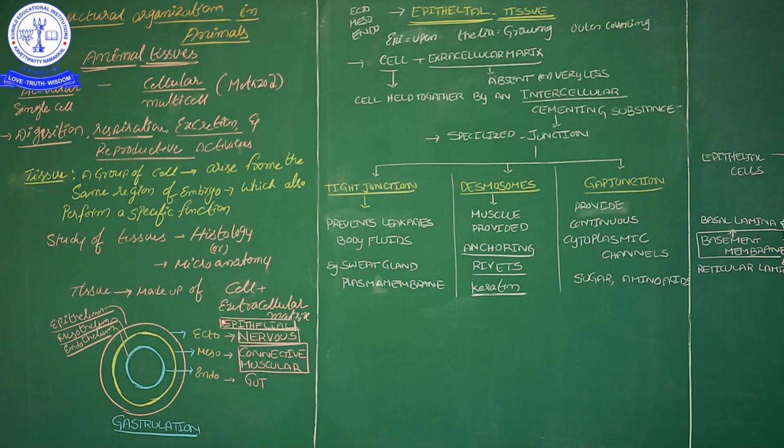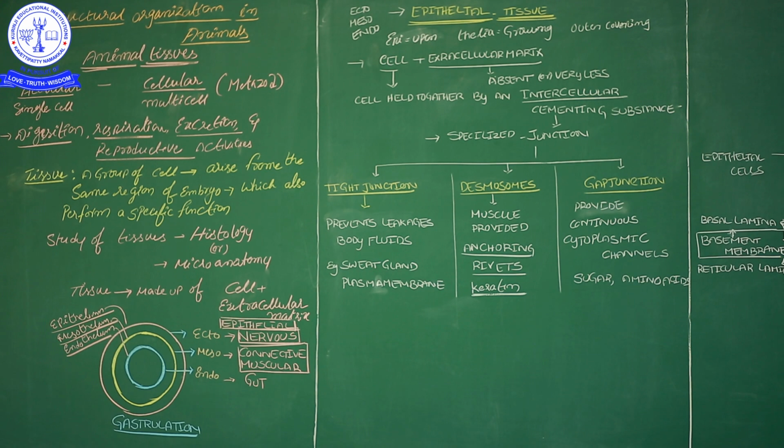Then again epithelial tissue, because any one of the embryonic layers plays an important role in the formation of epithelium. And then endoderm forms the gut, along with the gut epithelial layer. These diagrams should be useful for understanding. Finally, the body of a human or advanced organisms is made up of these four types of tissues alone. Now in this video, along with this animal tissue introduction, I will start epithelial tissue characteristics.